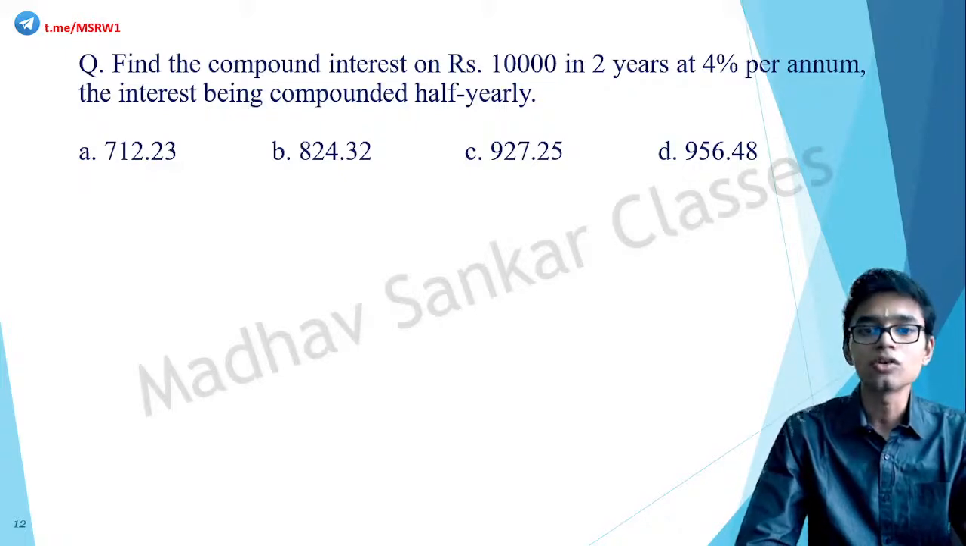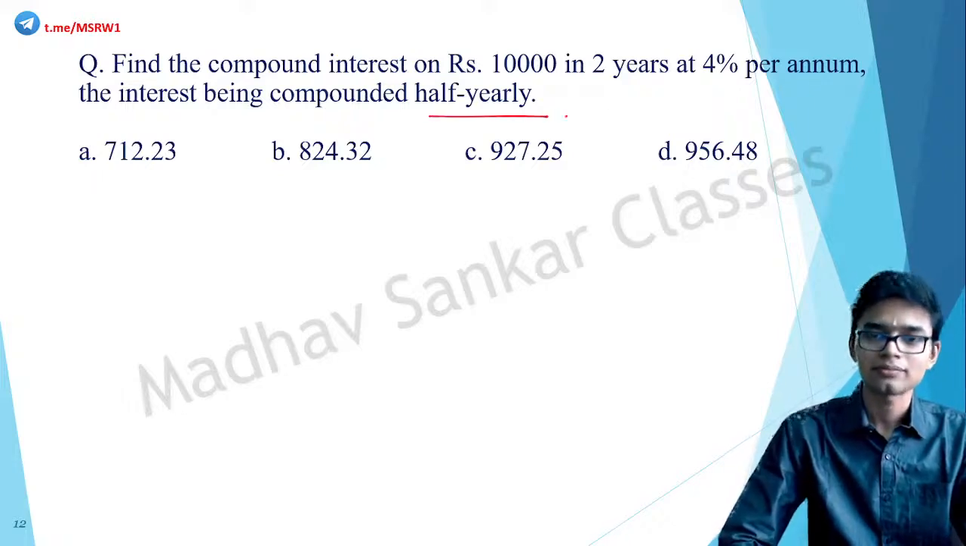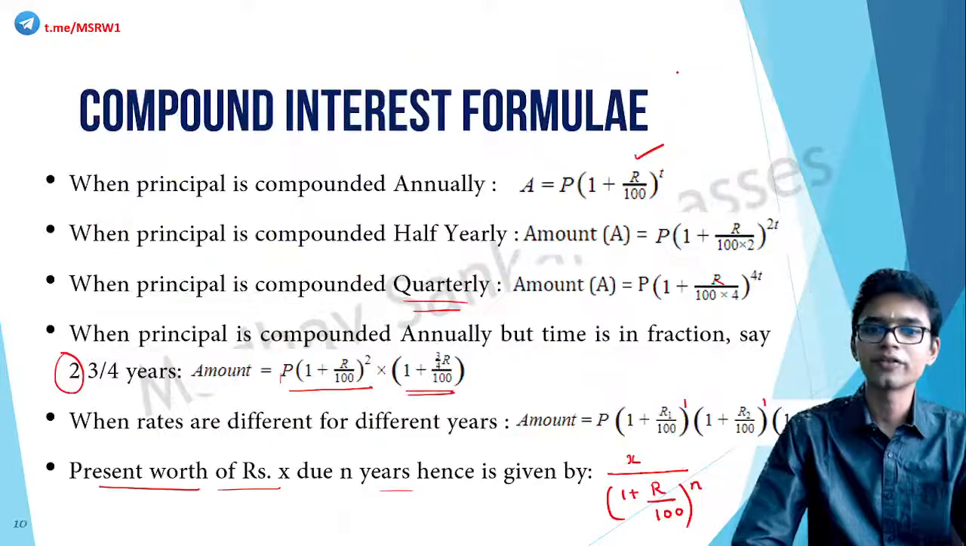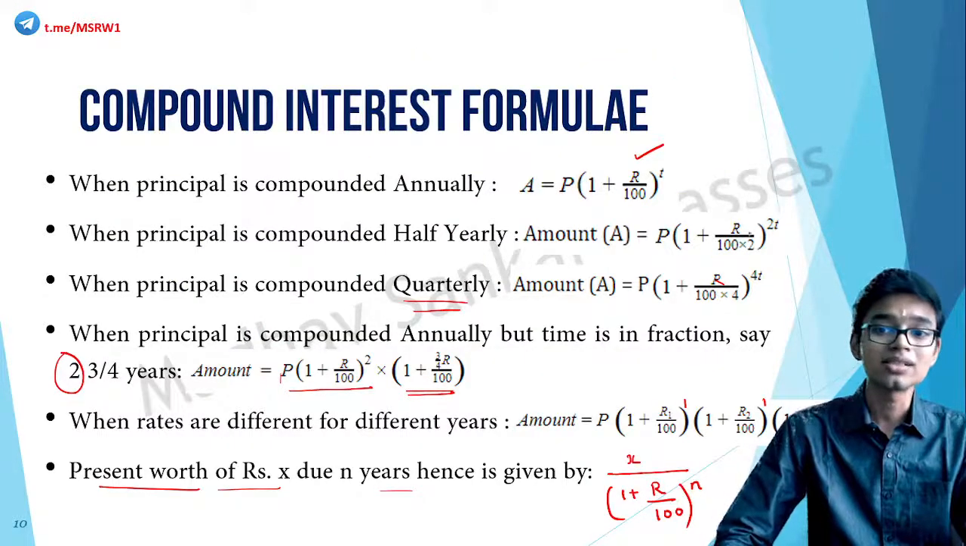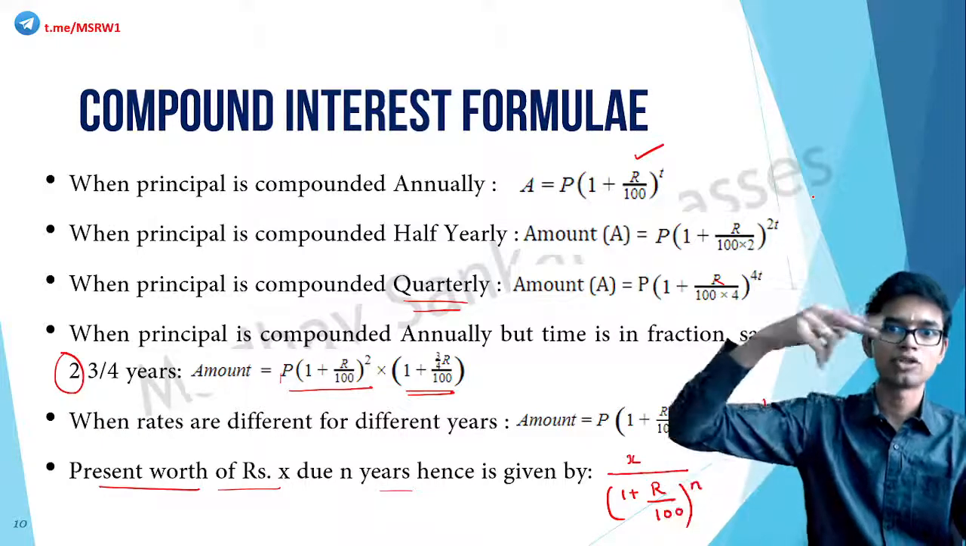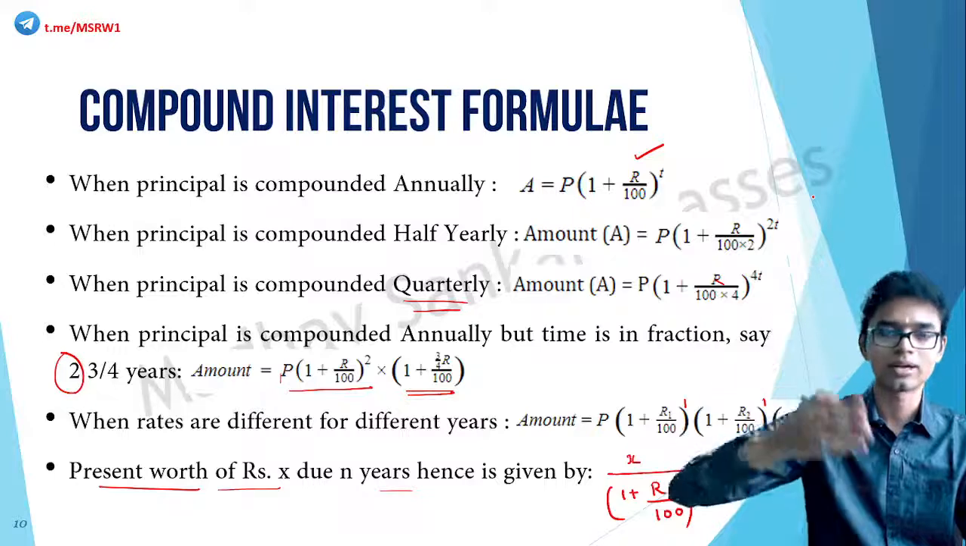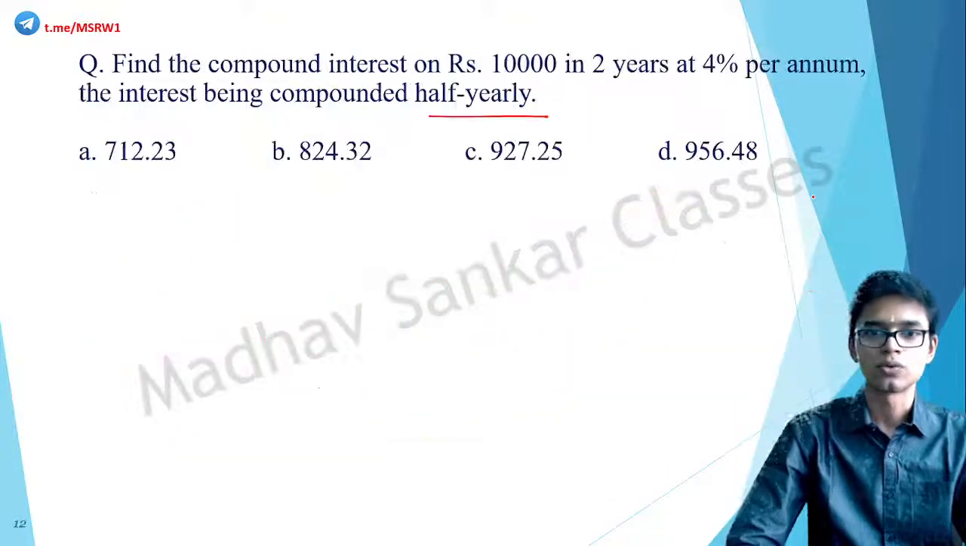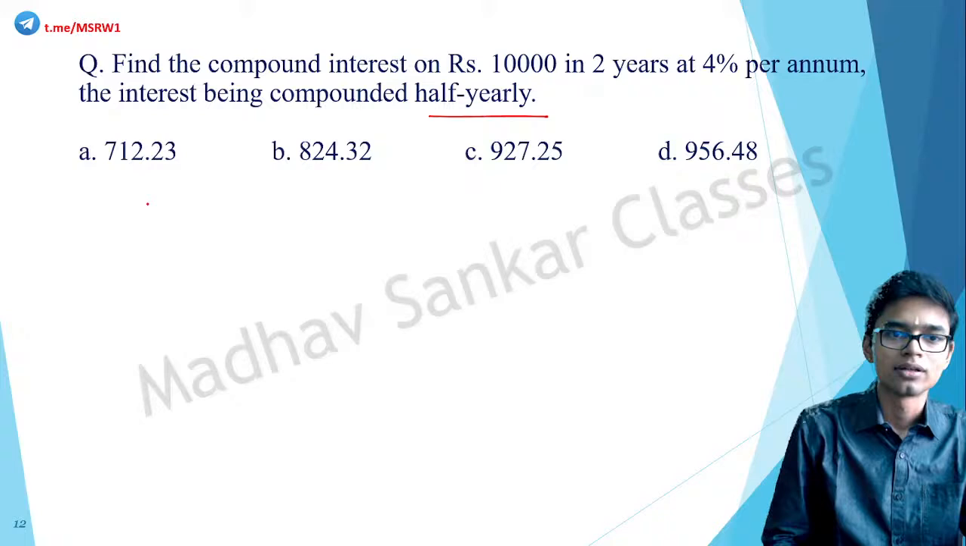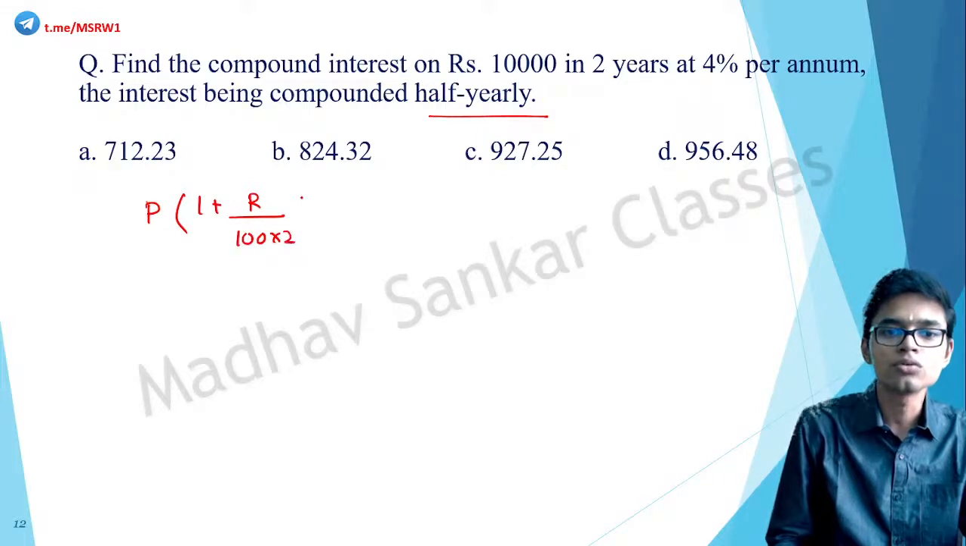Find the compound interest on rupees 10,000 in 2 years at 4% per annum. The interest being compounded half yearly. So when the interest is compounded half yearly, what is the formula? P into 1 plus R by 200 the whole raised to 2t. You multiply time twice and cut down the rate by half. So simple substitution again. P into 1 plus R by 100 into 2 the whole raised to 2t.